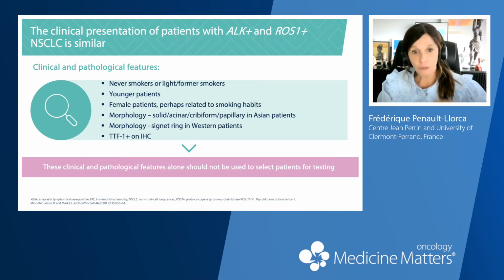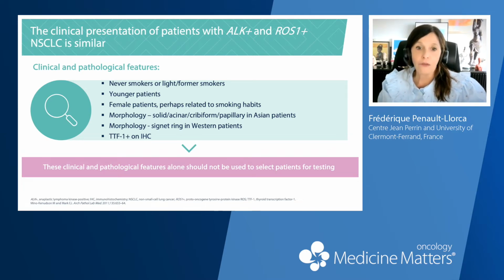And on morphology, they are more frequently found in solid, acinar, cribriform, papillary carcinoma. This is more found in the Asian population. And in the Western population, they also have another rare histology that is a signet ring pattern. And they express TTF1 by immunohistochemistry, like many adenocarcinomas. So this is the classical clinical presentation.